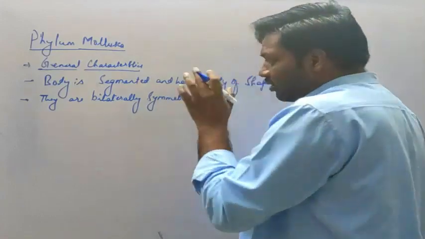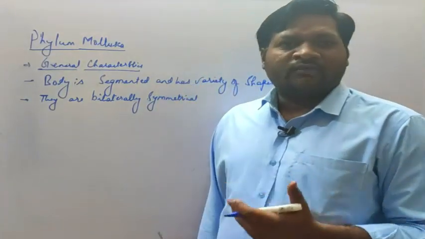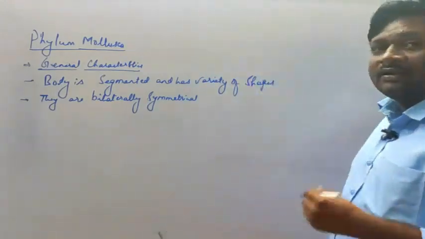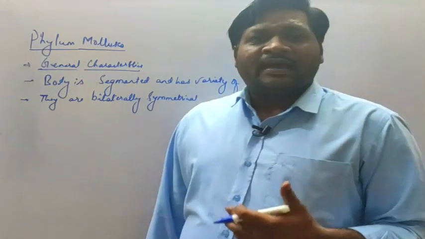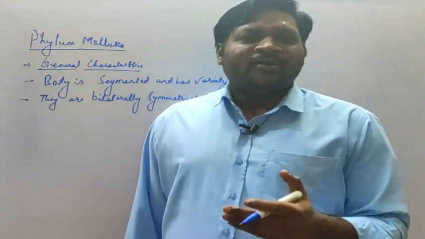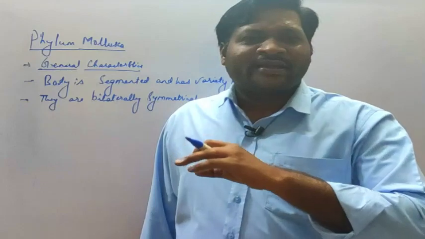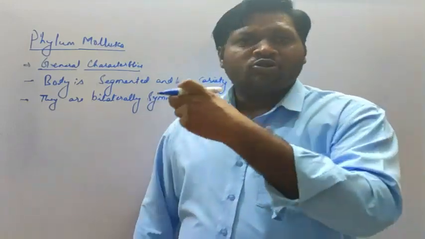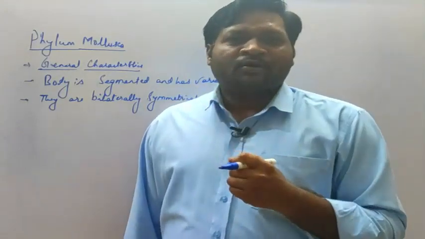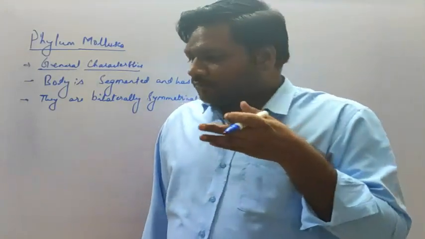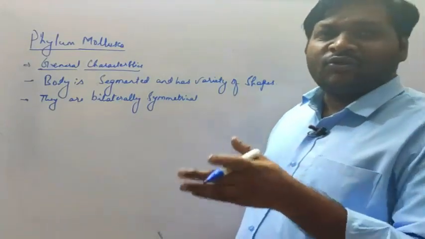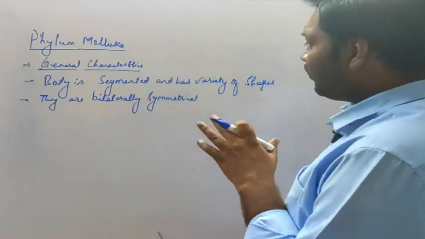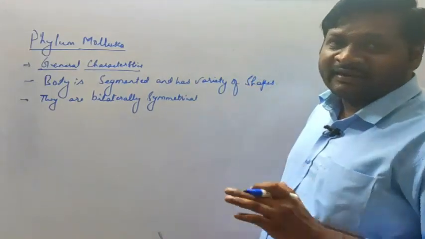Okay, so when we talk about the younger stage, or the larval stage of the mollusca, at that time only they are bilaterally symmetrical. As they grow up, along with the shell, they show asymmetric type of symmetry, meaning they are not showing any kind of symmetry, because when they are grown up the body will also have the shape like the shell. If we try to pass a plane through the center of the body, it will not divide the body into two identical equal halves. So the adult snails are asymmetric.